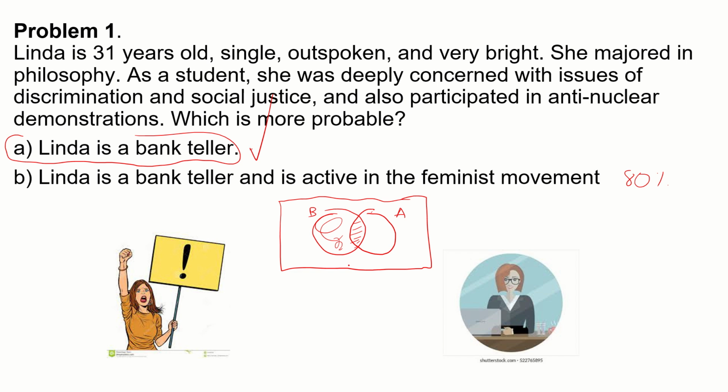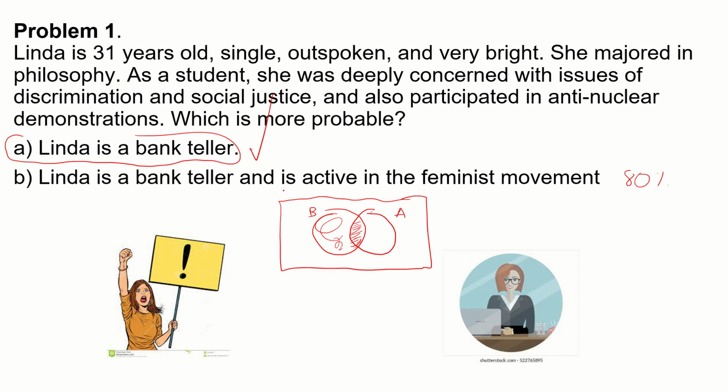So this problem is called the conjunction fallacy. The conjunction fallacy is when you think that the intersection of two events is more likely than a single event. That's not possible, because the conjunction, the intersection, is just one part of the events. So it's not possible that this probability is going to be higher or greater than one of the events. That's just not possible.